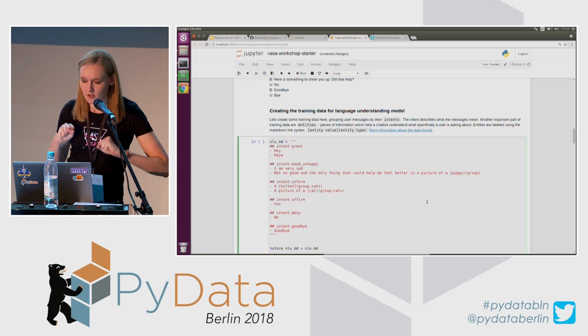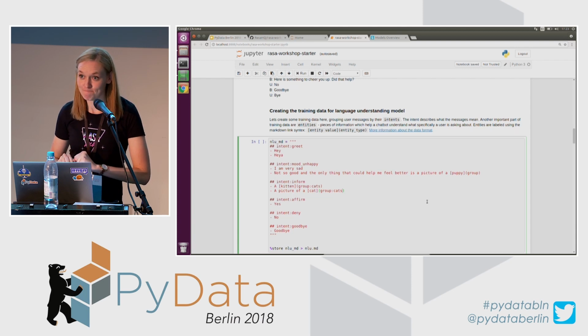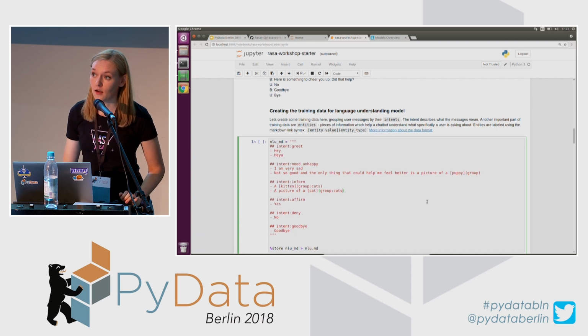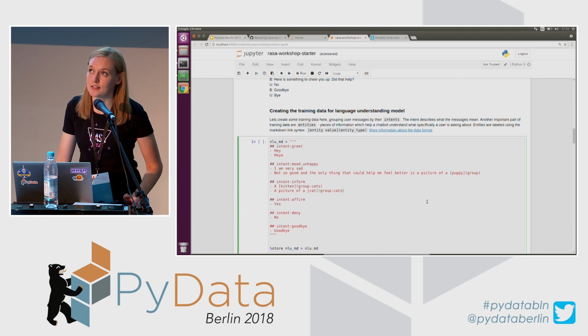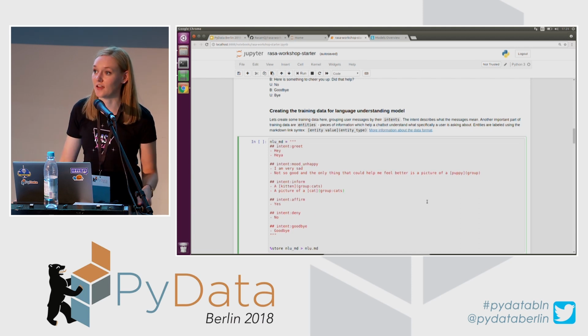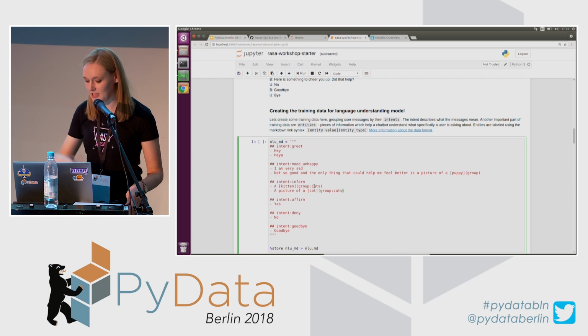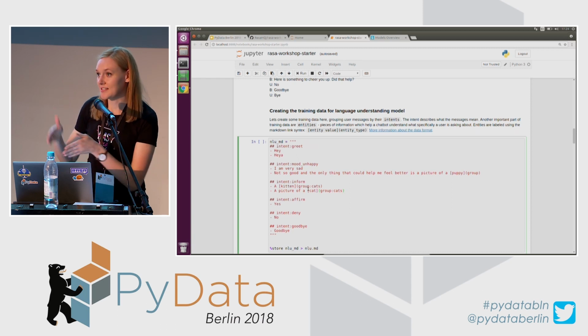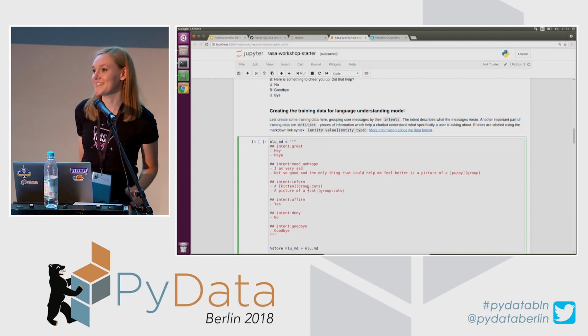Any questions about creating the training data? Yeah, but since it is a classification problem, there is a specific label which you have to extract, and the entity value is that label that is getting extracted. So if you just had training data like this, it would still understand that, for example, these two are an entity called group, but the value is going to be the exact value that it finds. So that's why you use synonyms.